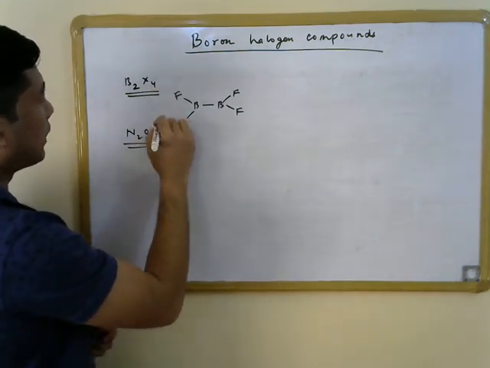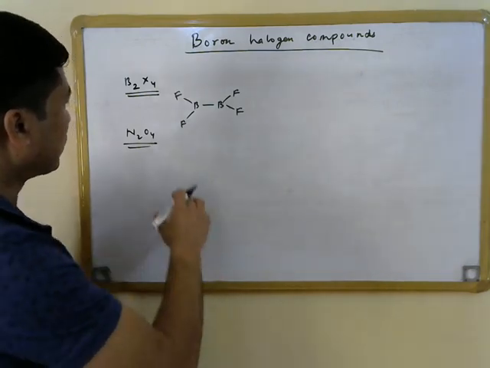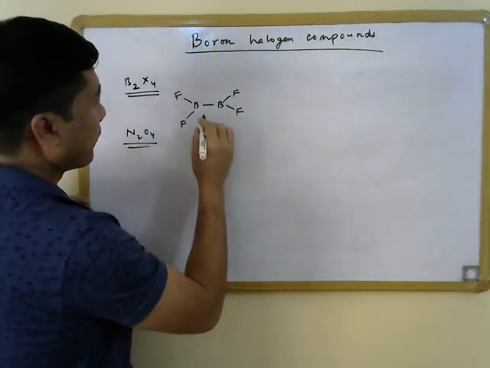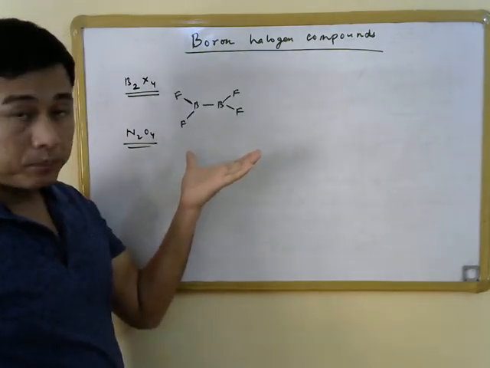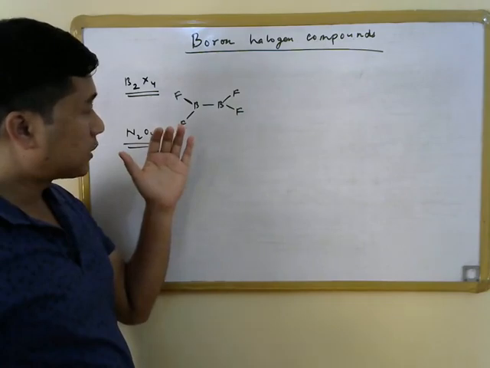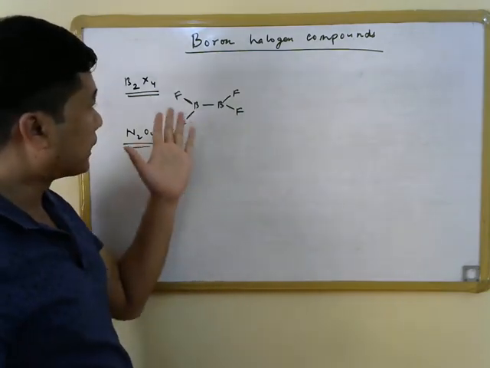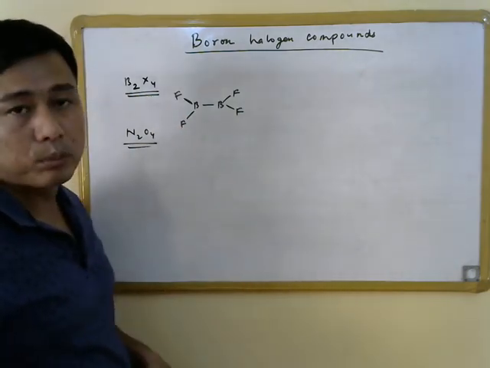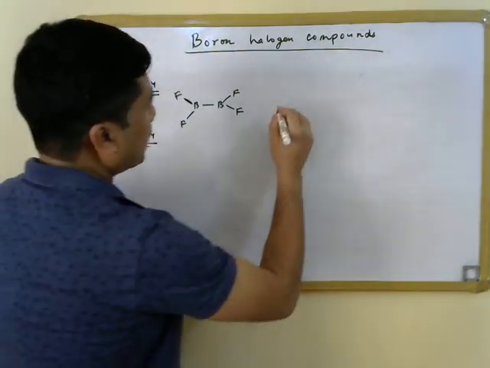N2O4, because these two are isoelectronic species and the structure is also similar for N2O4 as well as for B2F4. In this case, all the fluorine atoms as well as the boron atoms lie on the same plane, so we can assume that the fluorine atoms and the boron atoms lie on the plane of the board here.